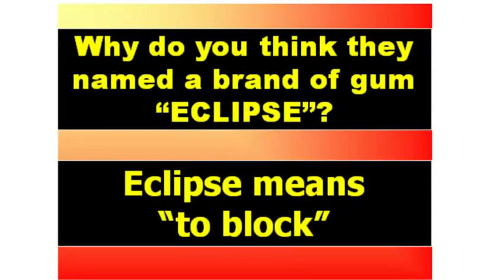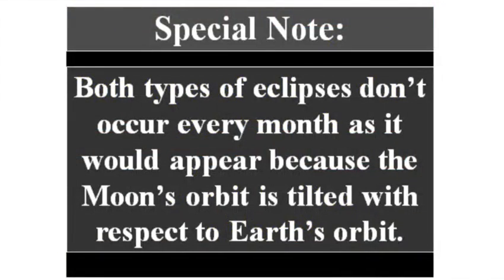Today we're going to discuss the eclipse of the moon and the eclipse of the sun. Both types of eclipses don't occur every month as it would appear because the moon's orbit is tilted with respect to Earth's orbit. Because the moon's orbit is tilted, every time we have a full moon or a new moon, we are not always going to have an eclipse because it's not always aligned with the Earth or the sun.